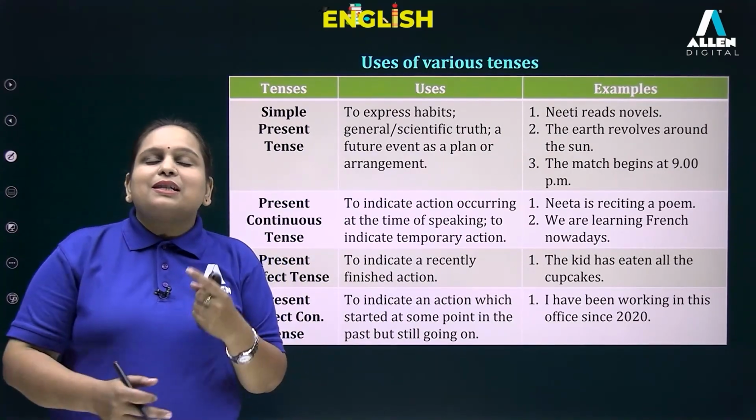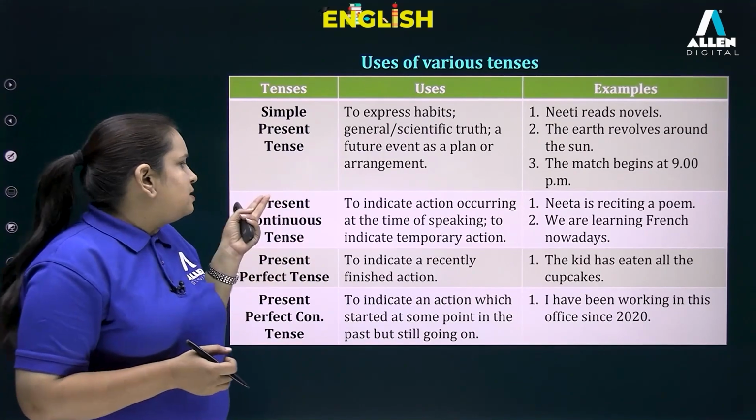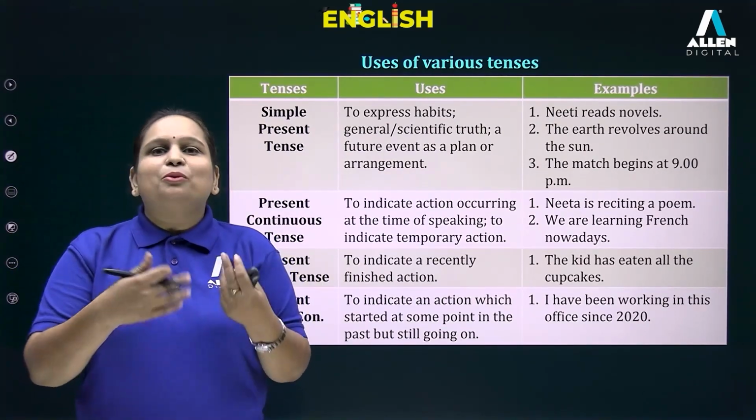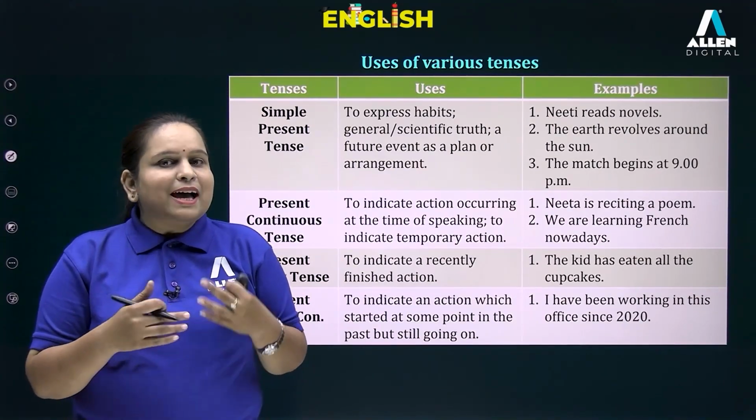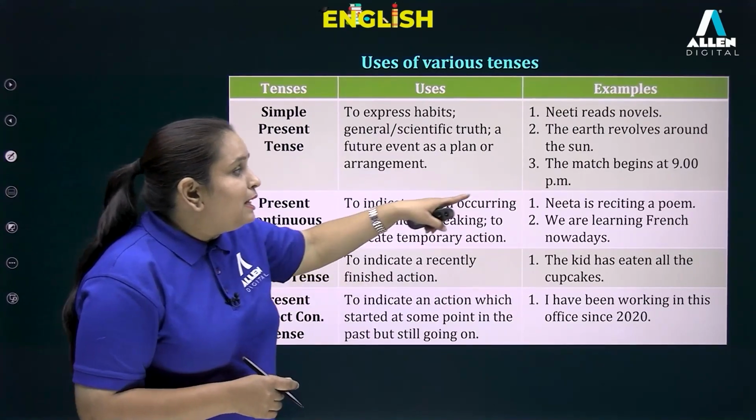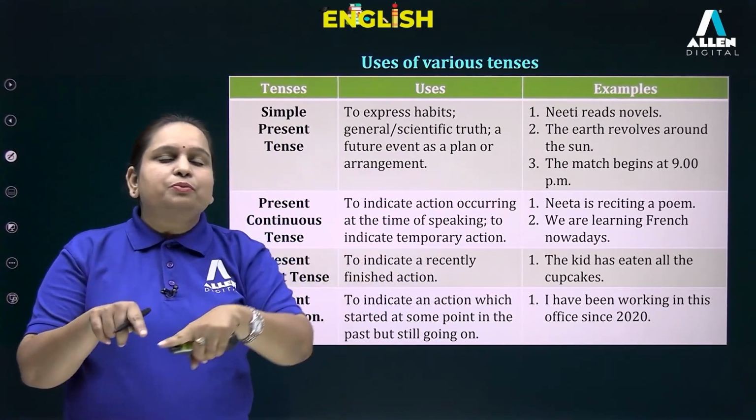Okay, so let us now proceed to the uses of present continuous tense. So we use present continuous to talk about those actions which are going on at the moment of speaking. For example, at this time we are learning tenses. One more example, Neeta is reciting a poem. So this action is going on at the moment of speaking.